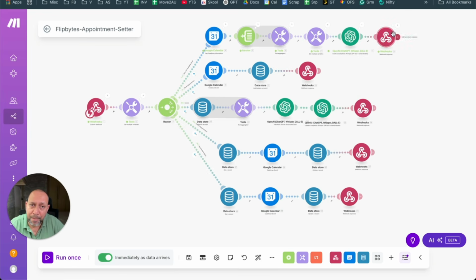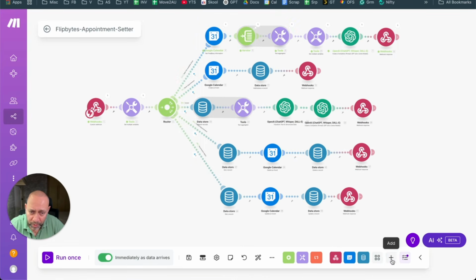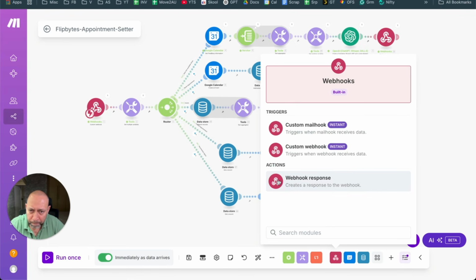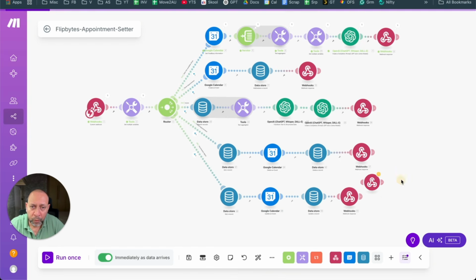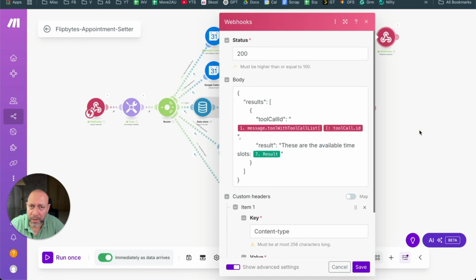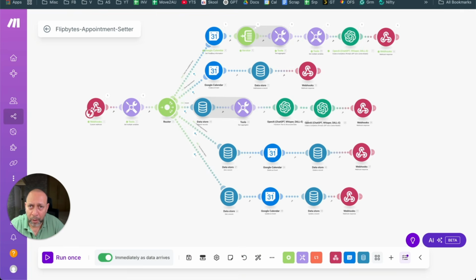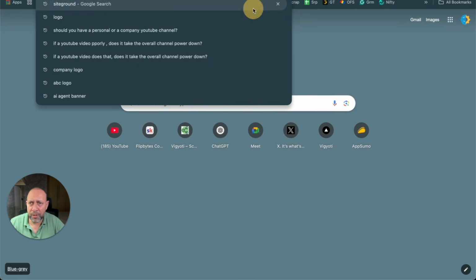But when you're sending it back, it is a webhook response. This one right here. You'll use this one, okay? When I open this thing, it says status 200, and then there is a format. You need to use only this format. Let me show you where this format is coming from.